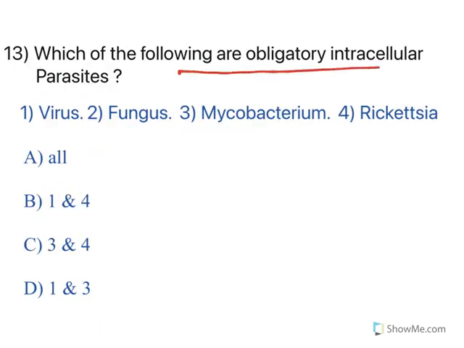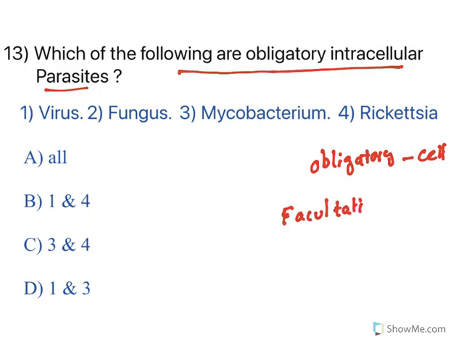Which of the following are obligatory intracellular parasites? When you see parasites, we have two types. Obligatory means they need the support of a cell. A living cell is required for their survival. Whereas there are certain other organisms known as facultative. These facultative organisms can be present on living as well as non-living surfaces. Like fungi, they can survive on human cells or on soil and water also.